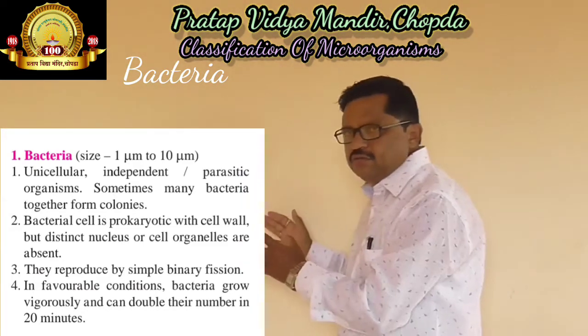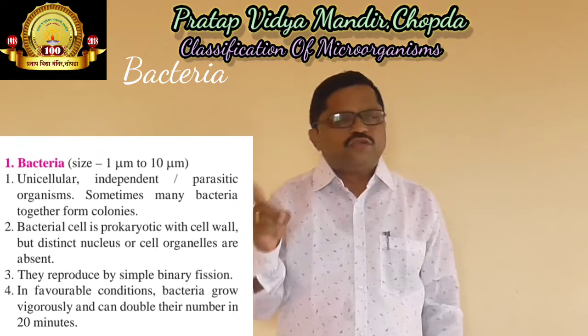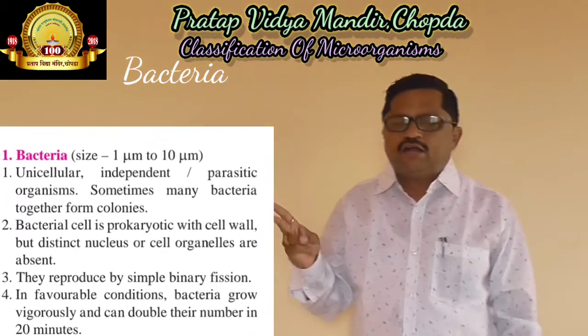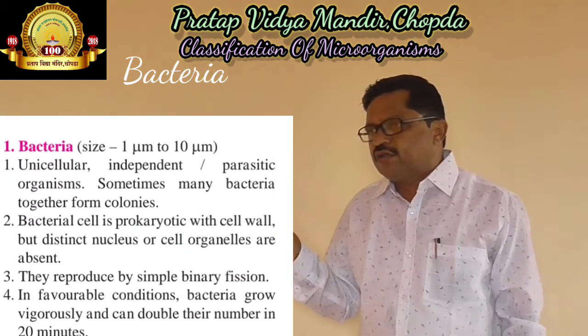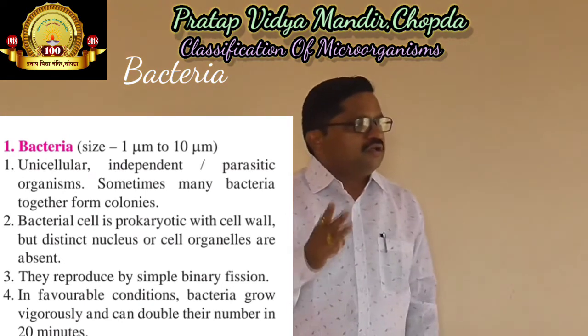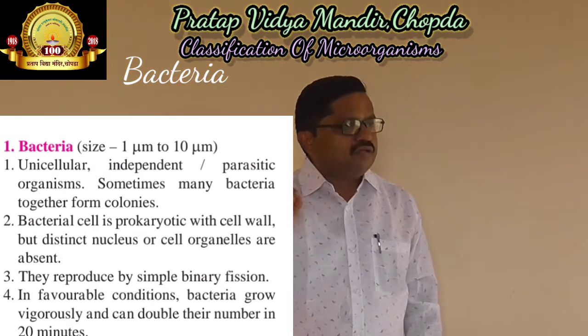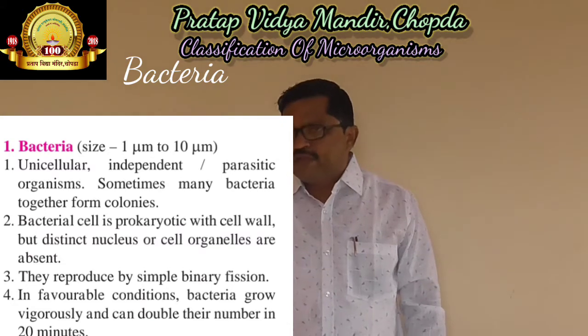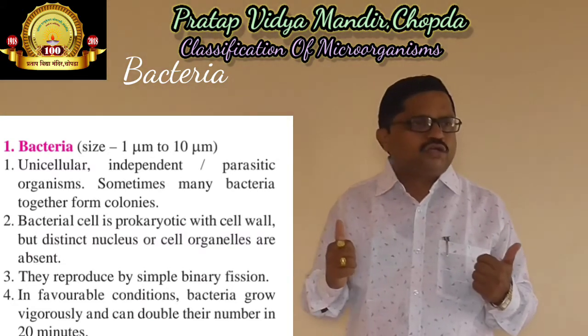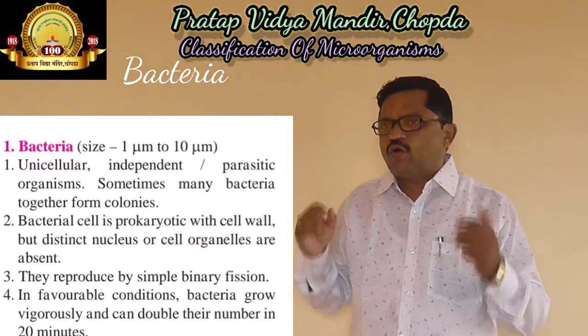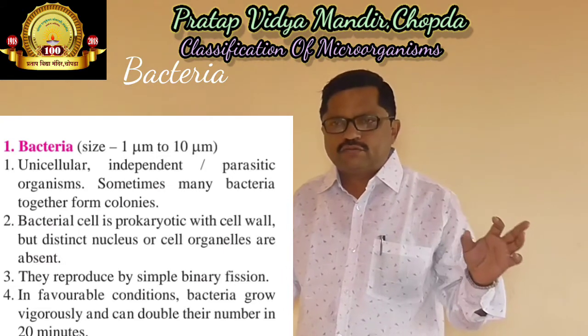Again we can summarize. What is first? They are unicellular. What is second? Their cell does not contain a nucleus. What is third? They reproduce by binary fission. And what is fourth? In favorable conditions, they double in only 20 minutes.